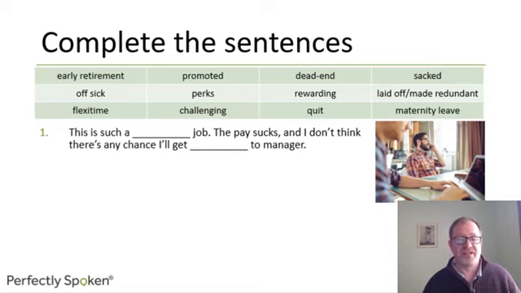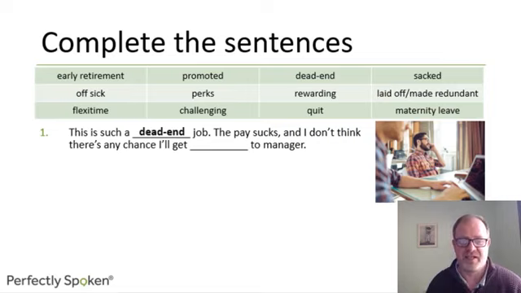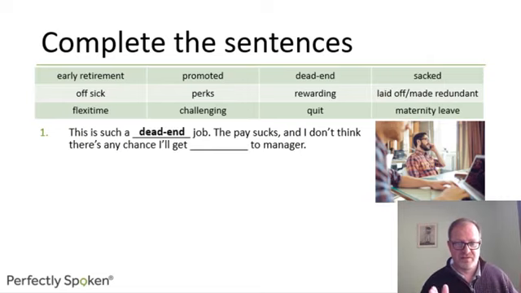I don't think there's any chance I'll get something to manager. I'll get a better position within the company. So if there's no prospects in the job and the pay is not very good, we describe it as a dead-end job. Dead-end. A dead end is literally in a road where there's no exit.